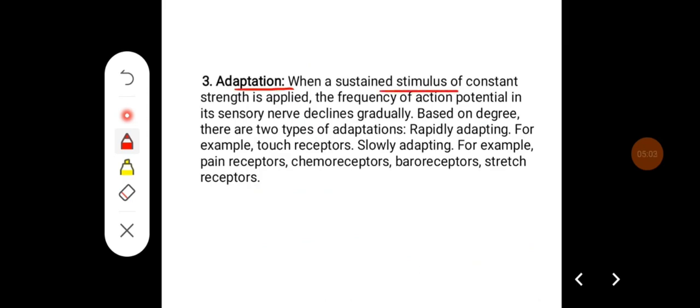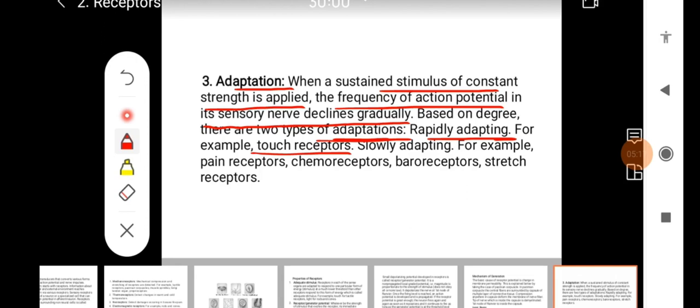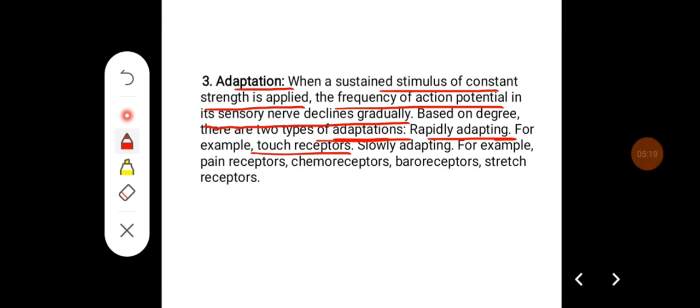When a sustained stimulus of constant strength is applied, the frequency of action potentials in its sensory nerve declines gradually. Based on the degree, there are two types of adaptation, that is, rapidly adapting, for example, touch receptors are rapidly adapting ones, and slowly adapting. For example, pain receptors, chemoreceptors, baroreceptors, or stretch receptors are slowly adapting types.